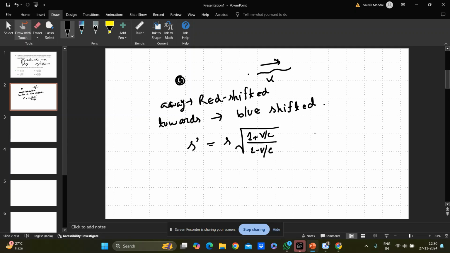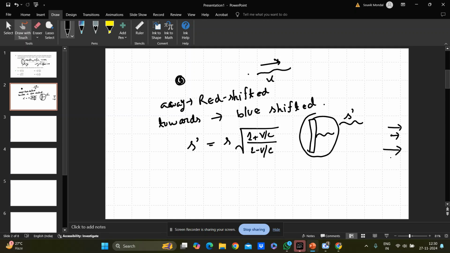Now after getting reflected, the mirror will behave like a source, and this moving observer is now moving away from this source. So the source is emitting lambda prime towards the observer, and the observer is moving away. Only relative velocity matters for this kind of problem.